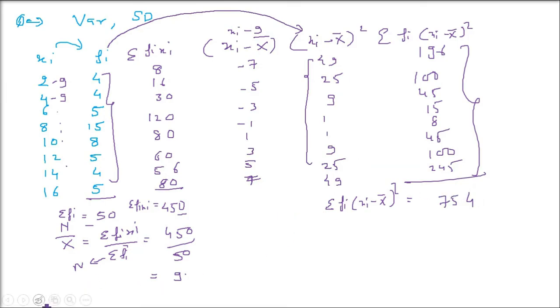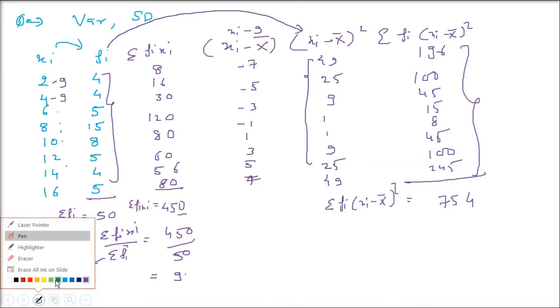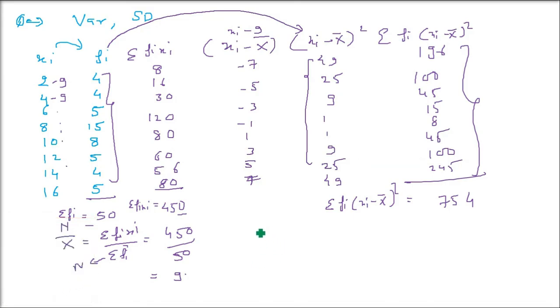The formula is variance. First we always find out the variance, then we find out the standard deviation. So variance will be 1 by capital N, sigma Fi Xi minus X bar whole square. So this is 754 divided by N. Sigma F is 50, so 754 by 50 we have to do.